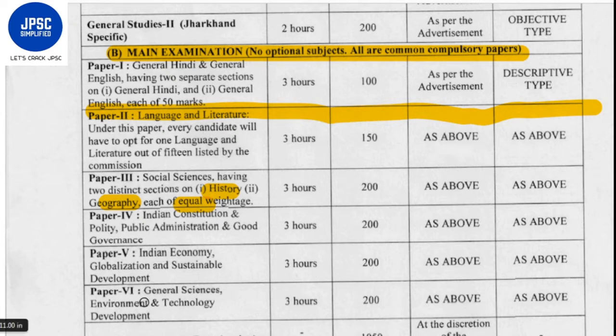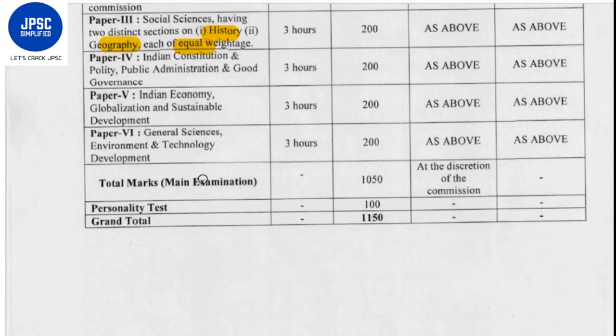Paper 6 will be general science, environment and technology development. It will be a 3 hour paper and consists of 200 marks. So the total marks for the mains examination is 1050.